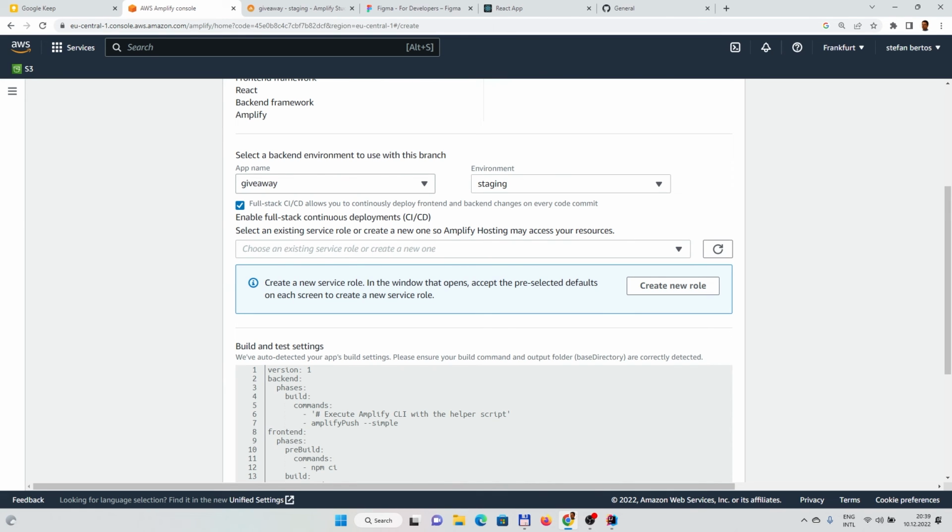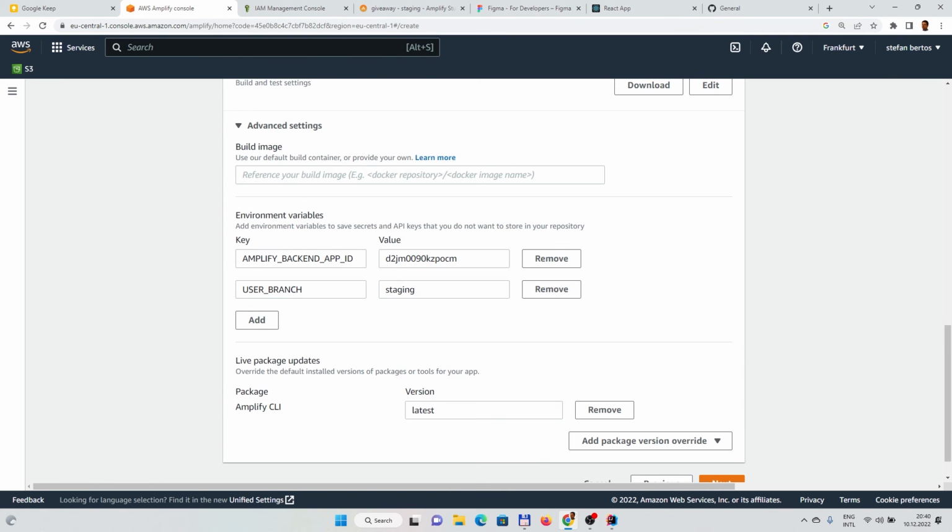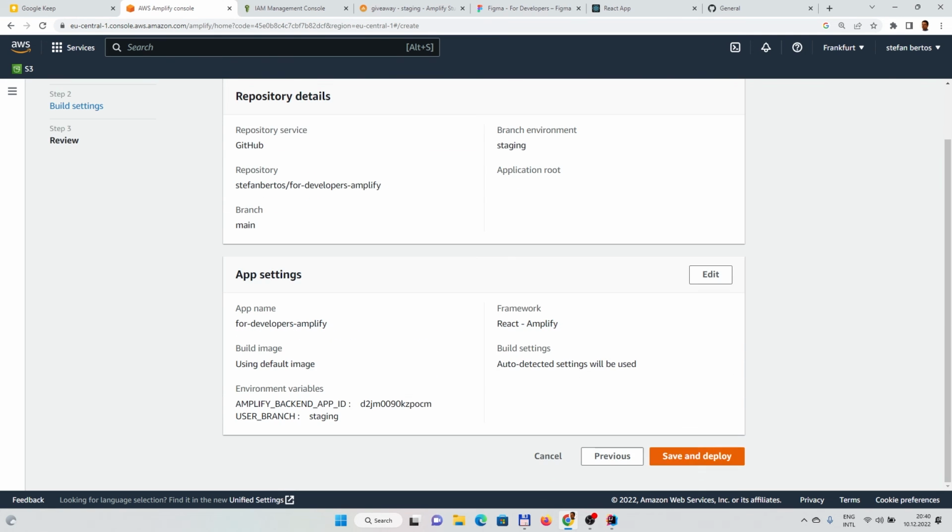And if we select this one, we would like to enable CI/CD, which will be completely automated. There are some commands which will be happening. Obviously you can change them, but if not, let's keep all of the defaults and let's go next. So this is some summary, and let's click save and deploy, and all the magic should happen automatically.